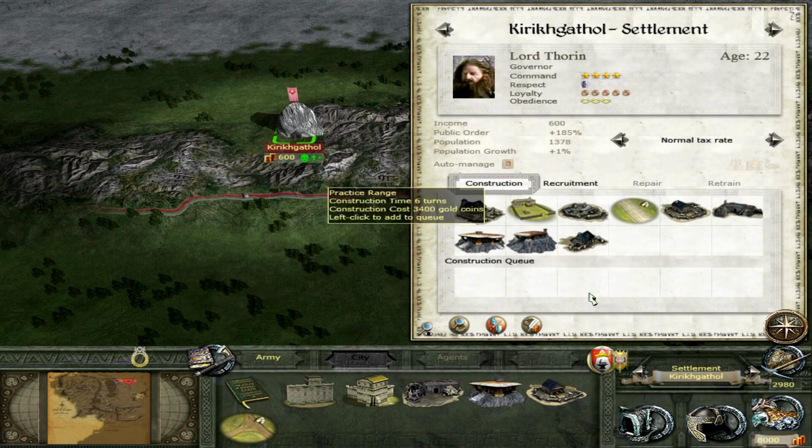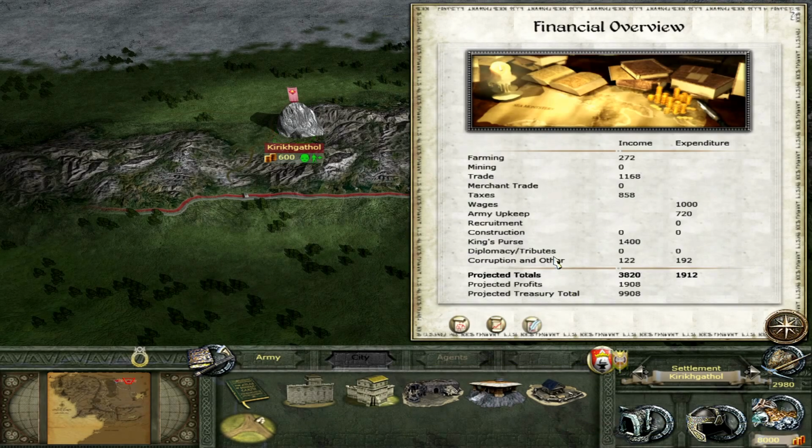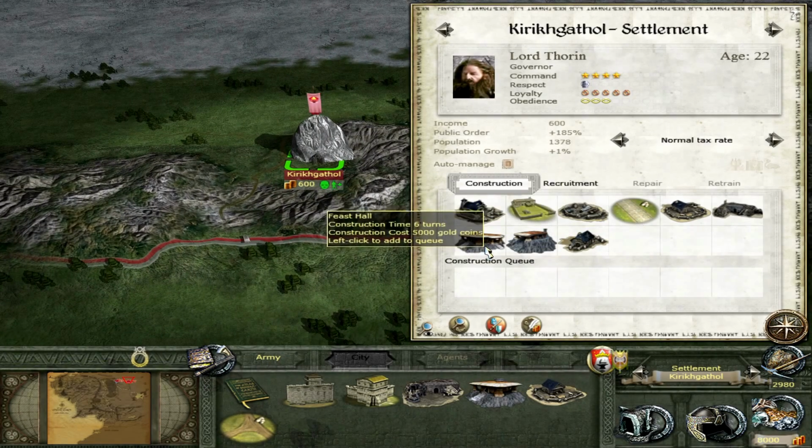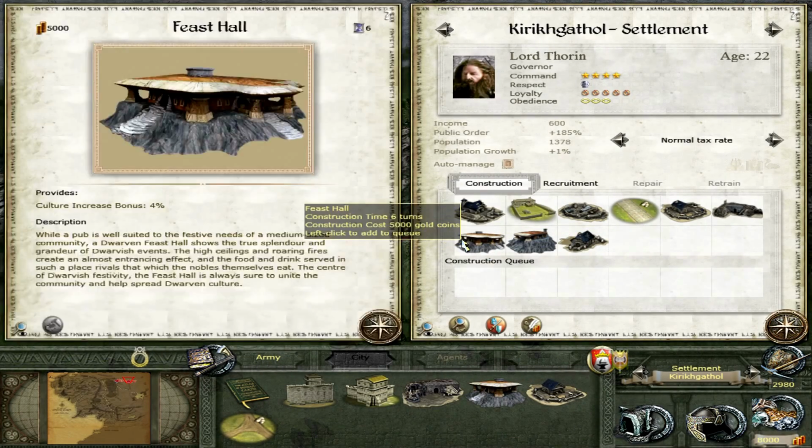Okay, what can we build up? What is our economy like? Okay, so we have an income of 3,800. Well, it's always good to build up the economy. I found that with my elves. Let's build up the economy.